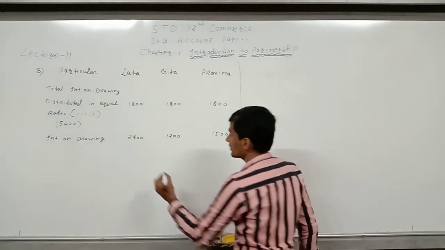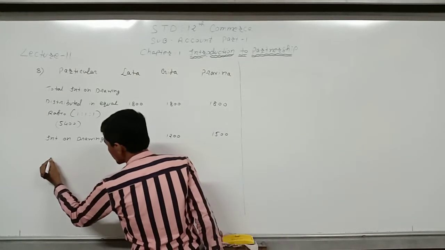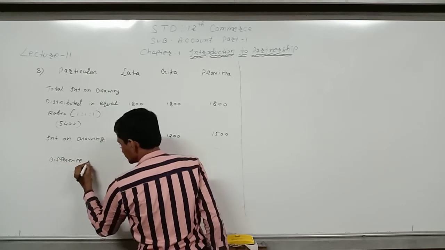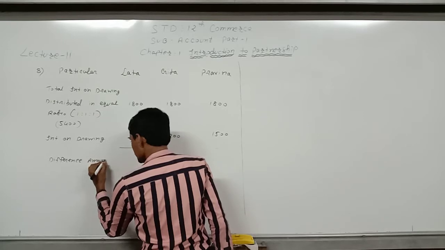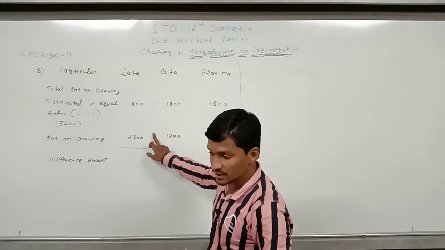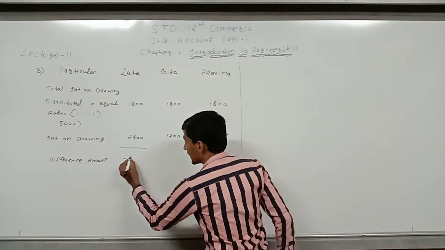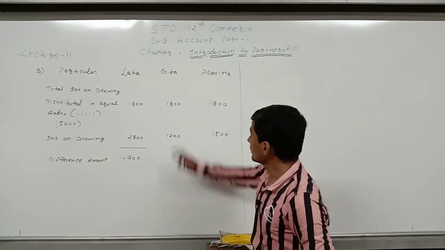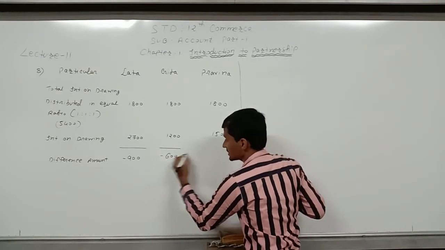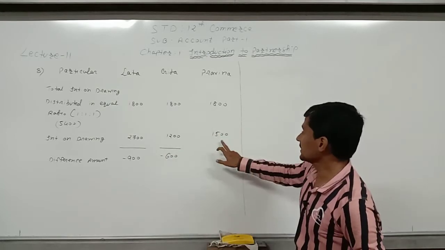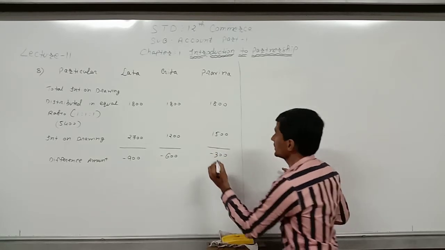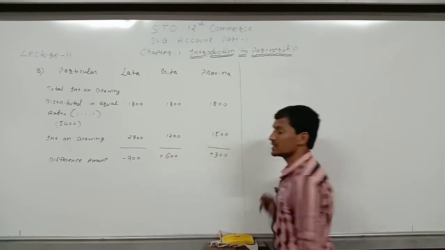So here, by taking the difference amount, 1800 minus 2700, the answer will be minus 900. 1800 minus 1200, the answer will be minus 600, and 1800 minus 1500, the answer will be minus 300. Sorry, it will be plus 300 and it will be plus 600.